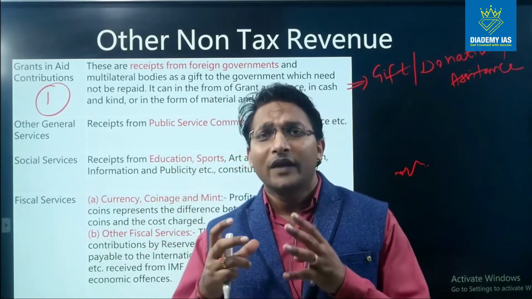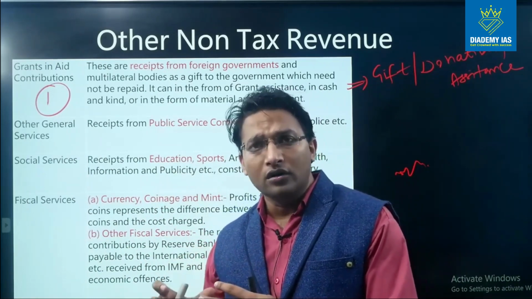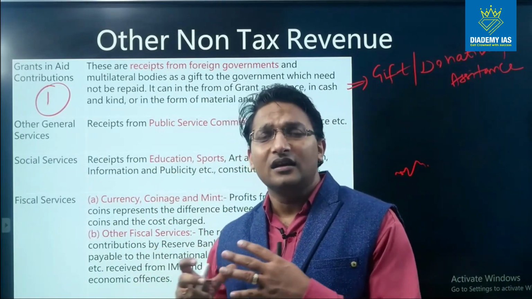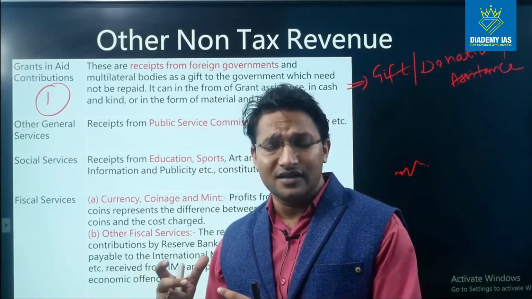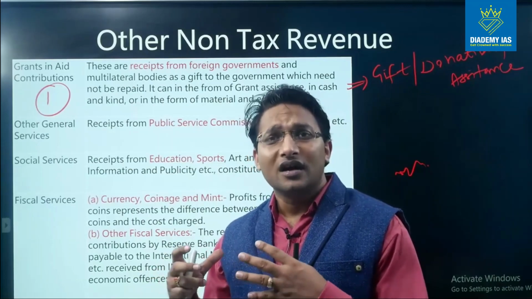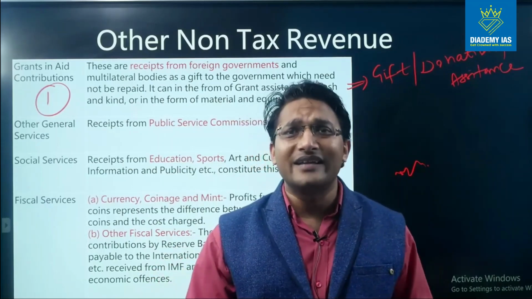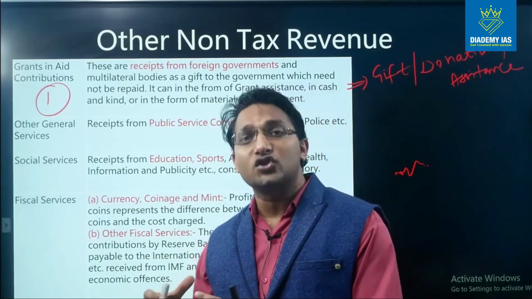For example, India receives a 0% interest loan from the Japanese agency, the Overseas Development Agency. In Japan, there is an agency which provides assistance to developing countries like India, and this assistance is in the form of a 0% interest loan.